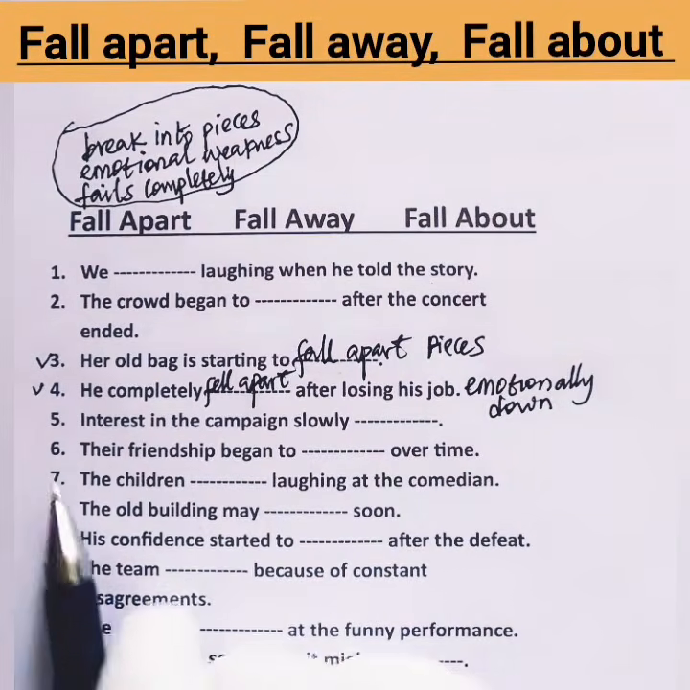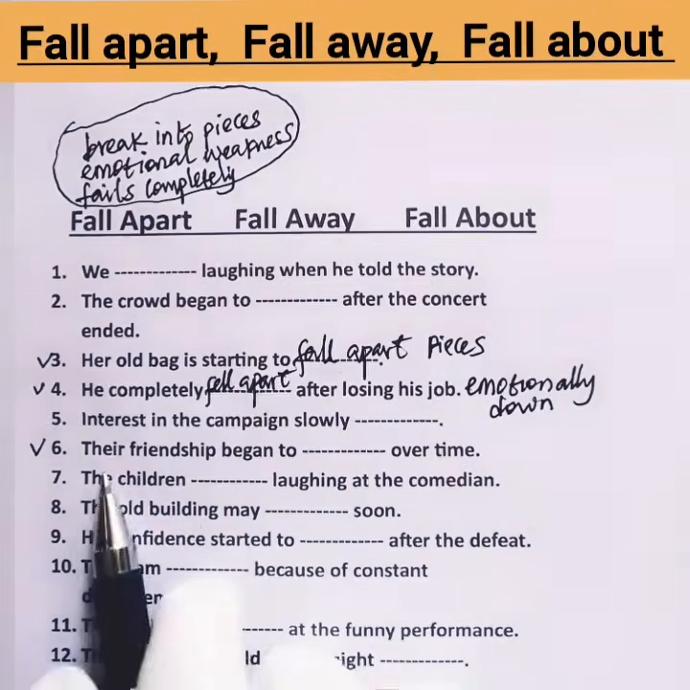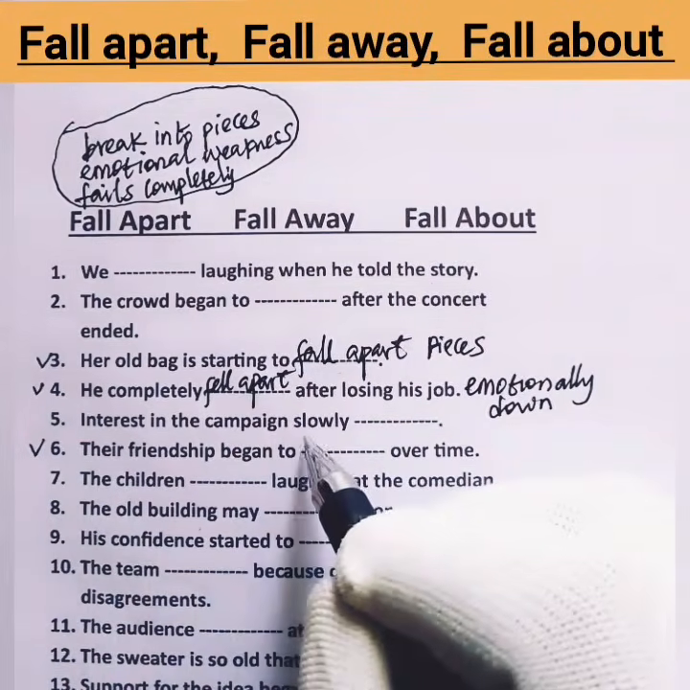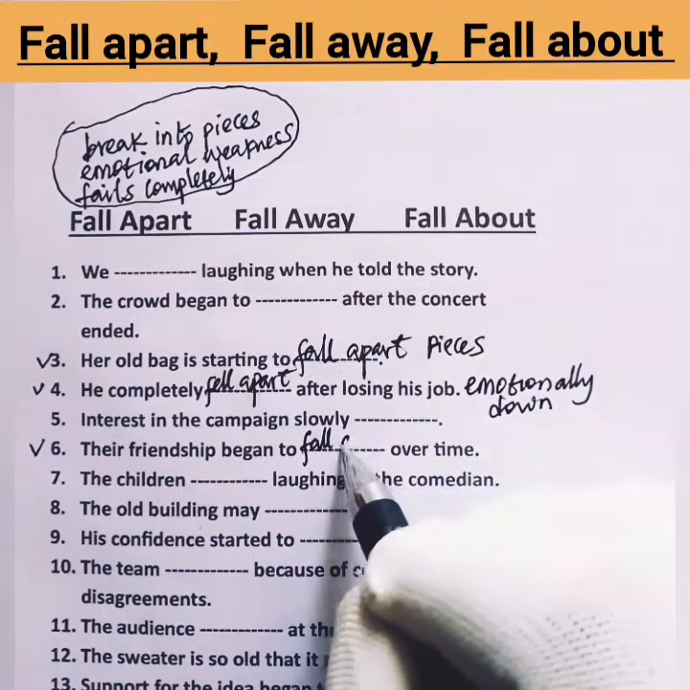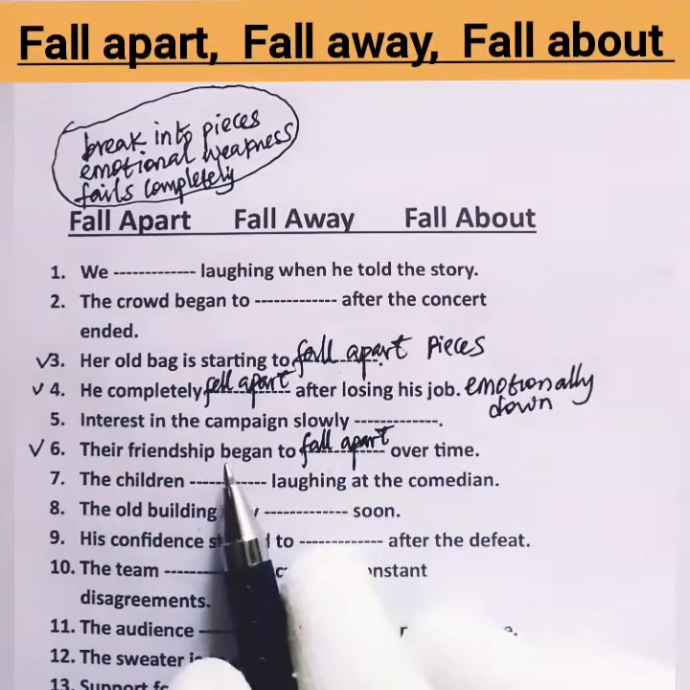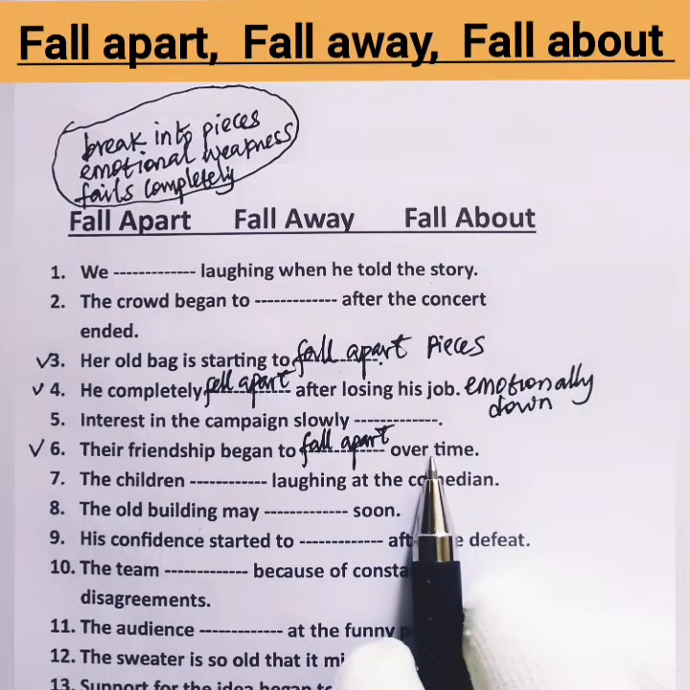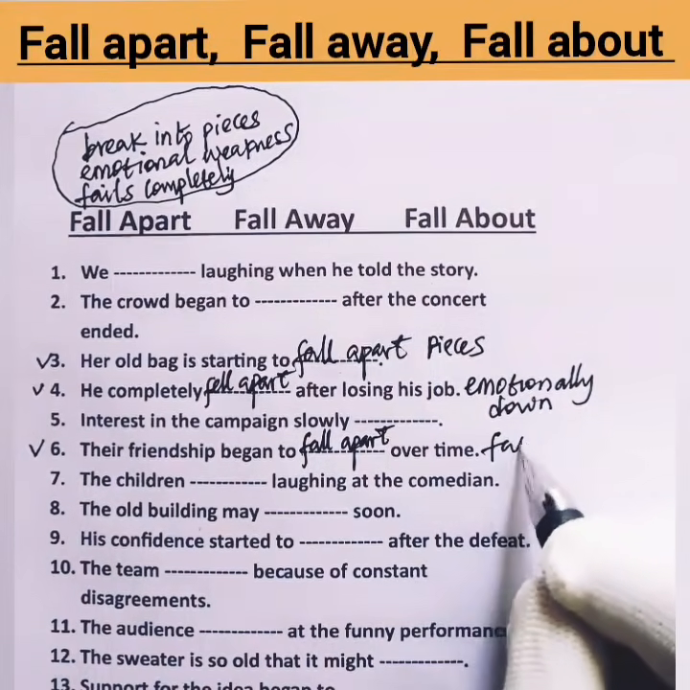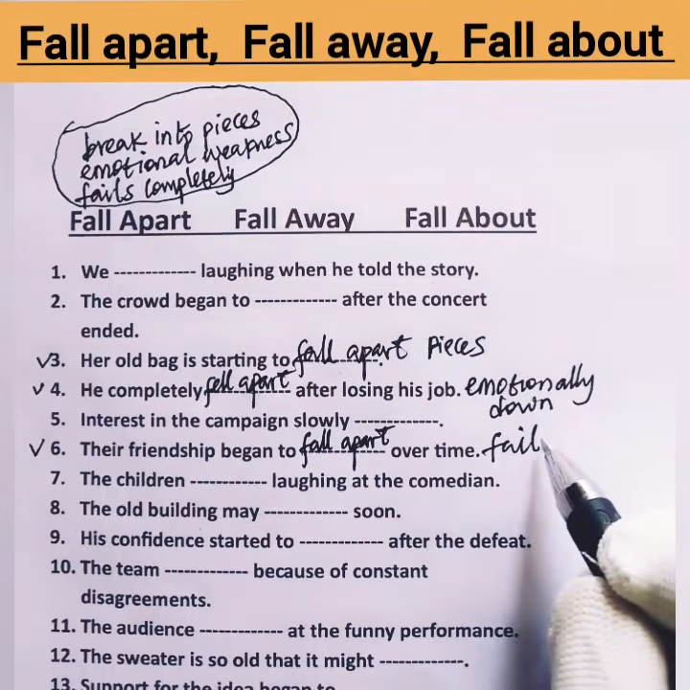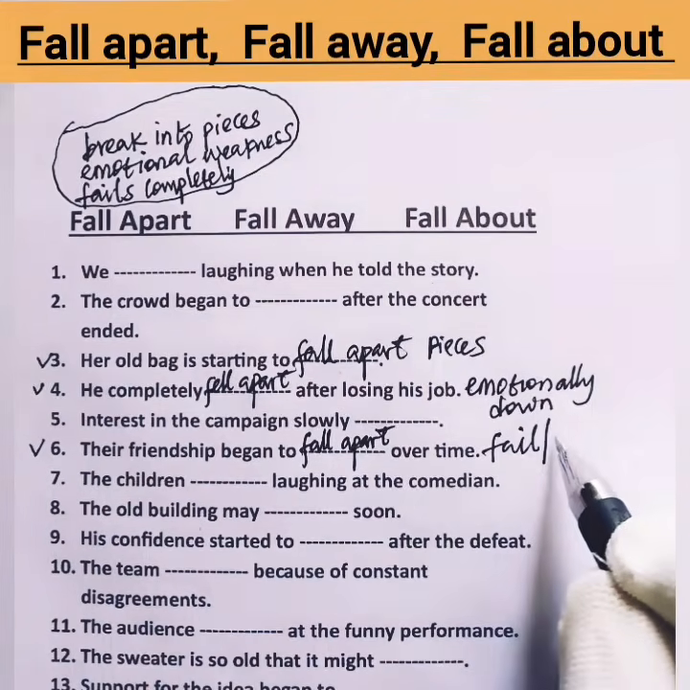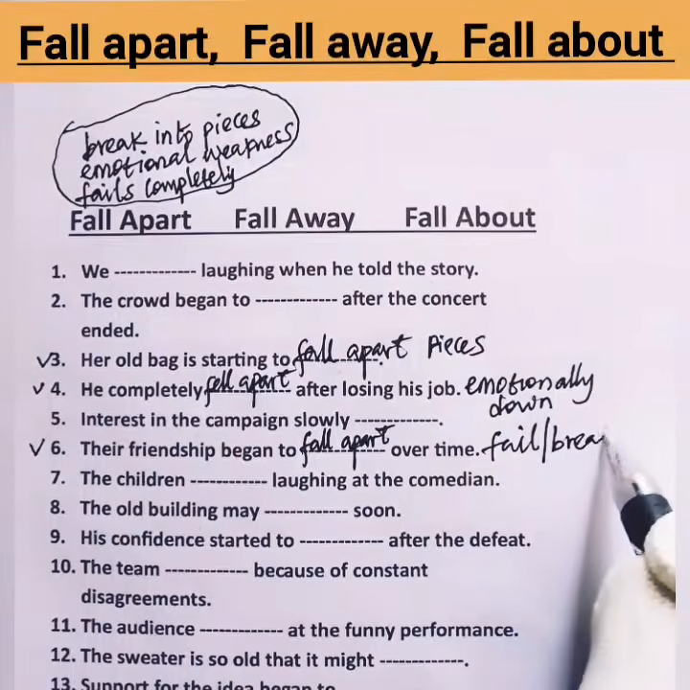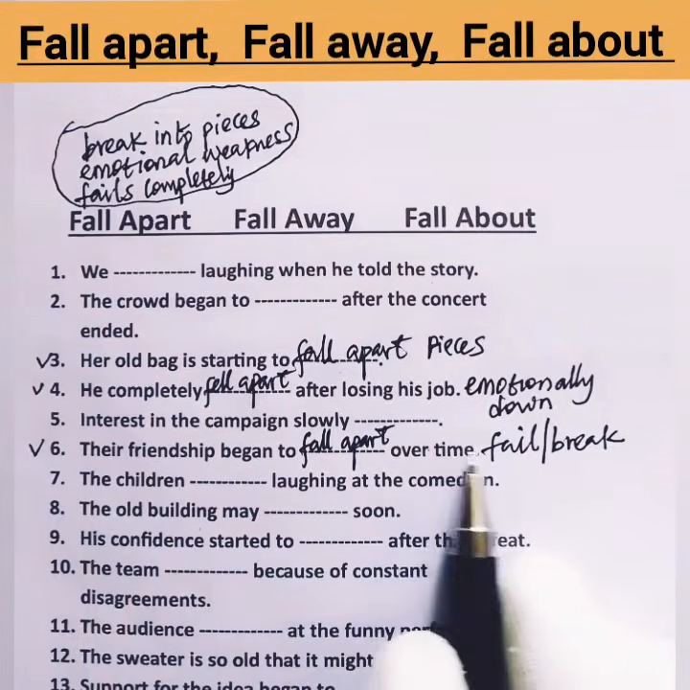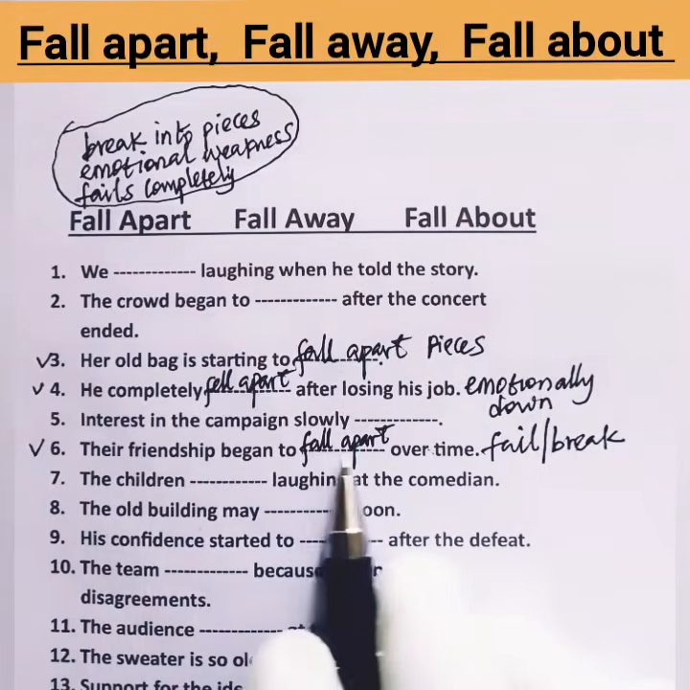Next is number 6. Their friendship began to blank over time. Began to fall apart. What this sentence means is that their friendship began to fail. Or we can say their friendship began to break. Maybe because of quarrel or something, their friendship began to fall apart.